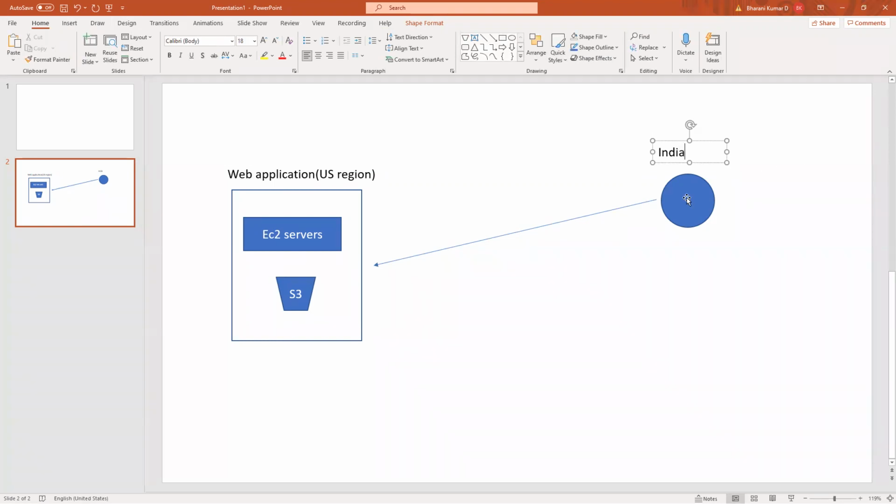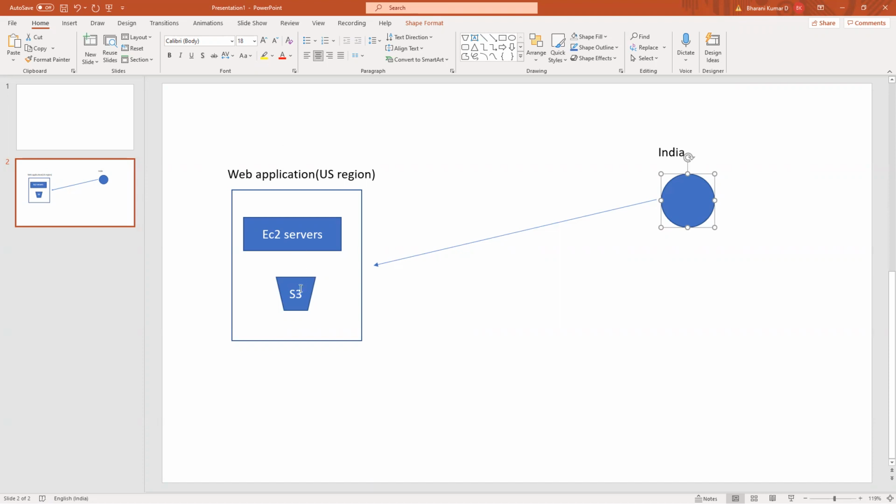And so if they don't use content delivery networks or CloudFront, AWS calls its content delivery network service CloudFront. If this web application is not using CloudFront, then all the traffic coming from this region hits the S3 bucket, either the S3 bucket or the EC2 server.